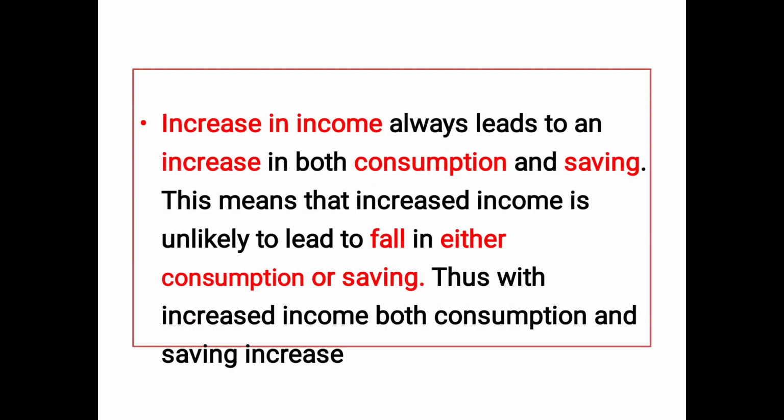Hope you understood. The third property says increase in income always leads to increase in both consumption and savings. That is always there. So if you're going to get an increment, we'll be planning what to do next. Where shall we invest? How much should be used for consumption? How much are we supposed to save? So increase in income always leads to increase in consumption as well as savings. So for both purposes we are using our income.